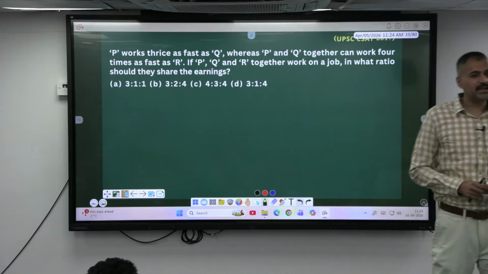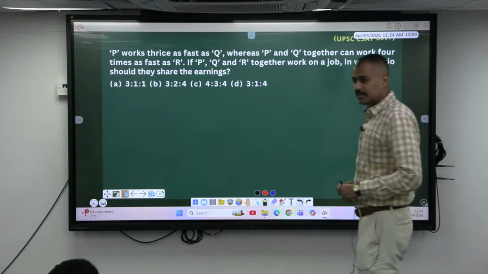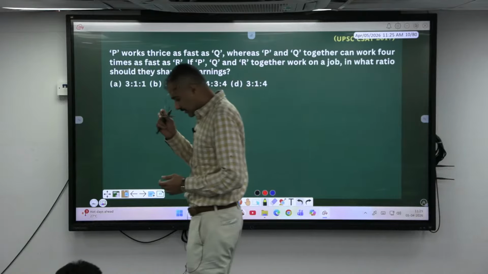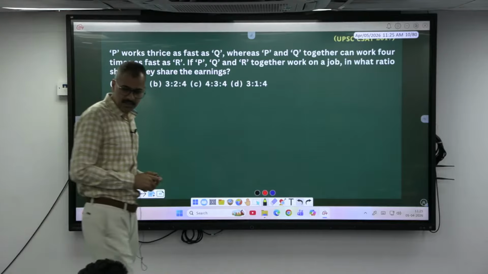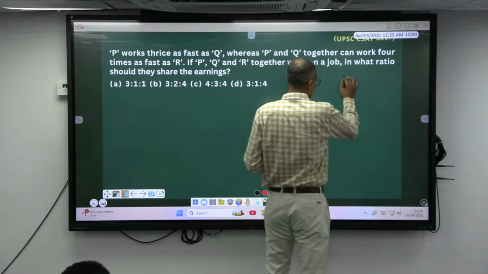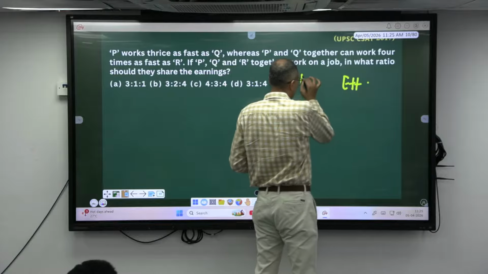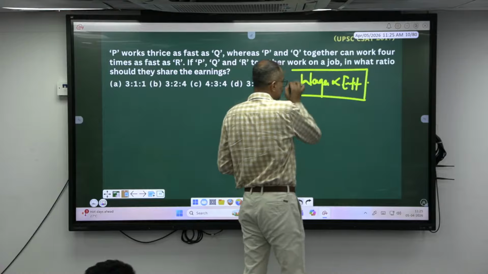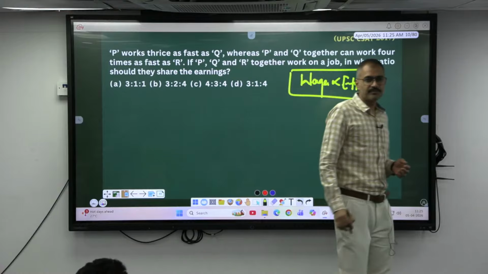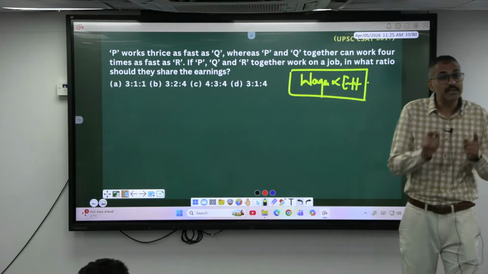How do you share money? Based on their efficiency, always efficiency is directly proportional. Work or wages gets divided based on their what? Efficiency. Okay, this is only and only when the time is same.